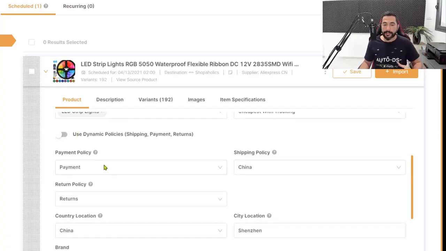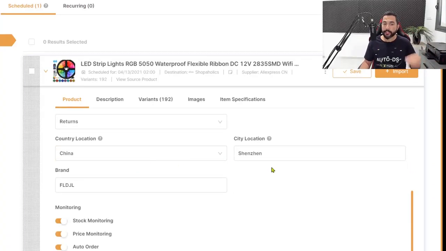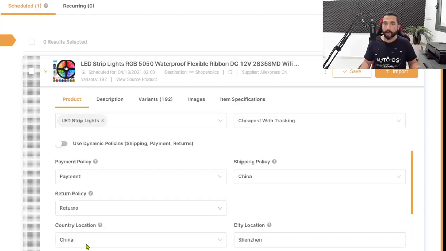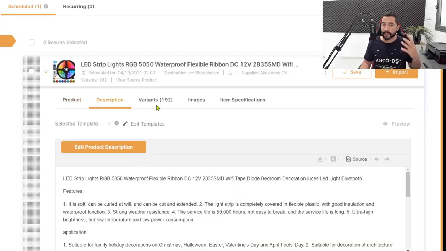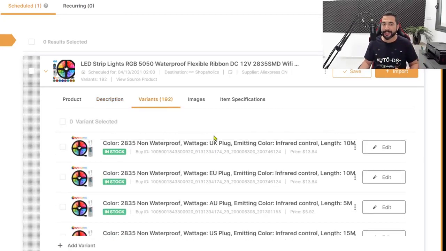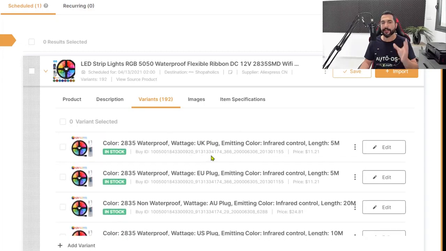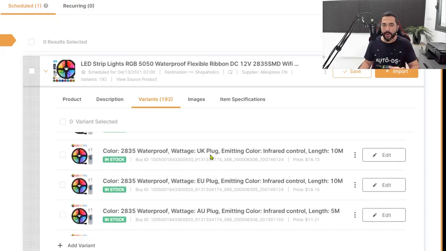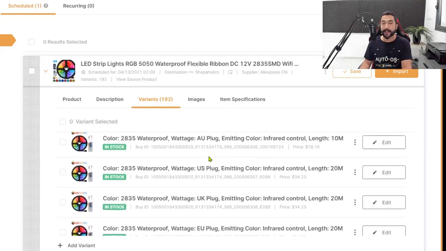Next, we can set our policies, payment, shipping, returns. We talked about all of that. The item location, where we're shipping from, to enable the stock monitoring, price monitoring, auto ordering, and you can also edit the product's description. You can edit the product's variants, which in this case we have 192 variants, which imported to our store really easily in just one click. So imagine how much time we saved by simply using that one-click importer and getting all of the product with all of its variants inside our store.